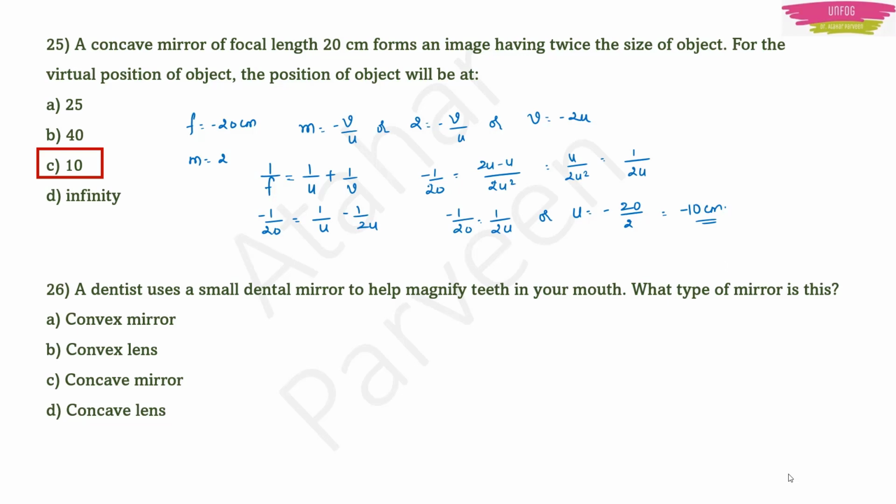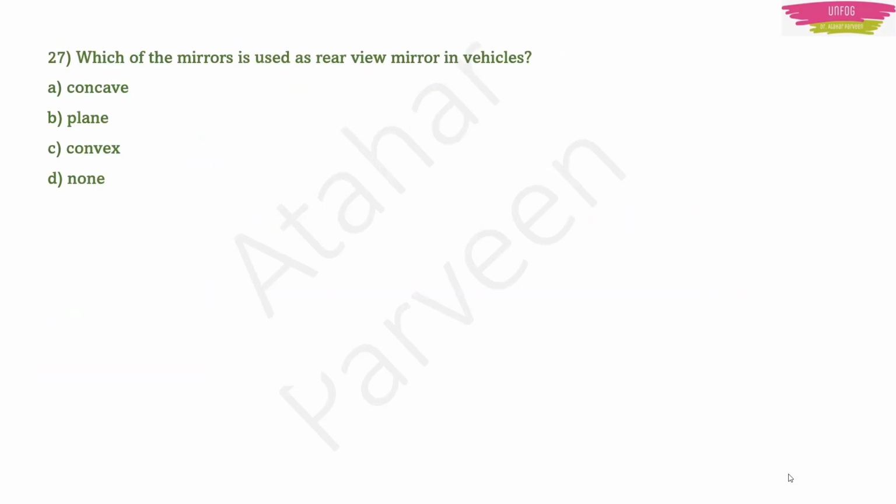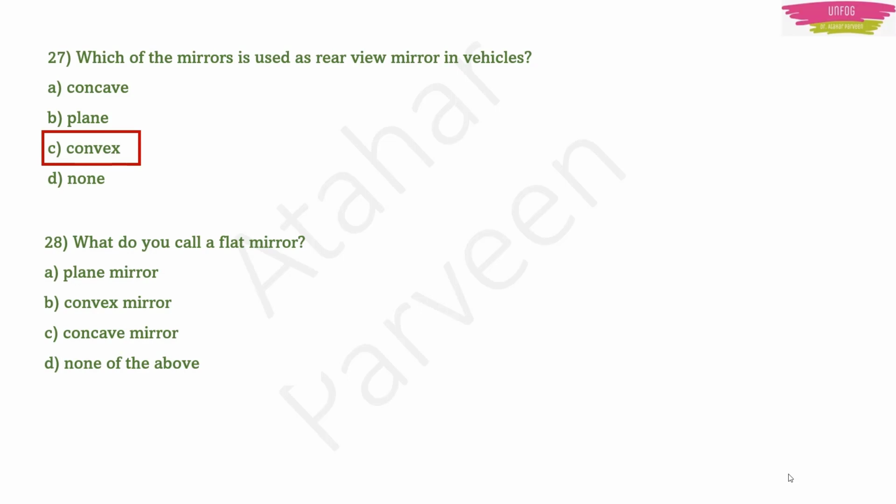Next question. A dentist uses a small dental mirror to help magnify teeth in your mouth. What type of mirror is this? Of course, it should be a concave mirror. Next question. Which of the mirrors is used as rear view mirror in vehicles? Yes, it is convex mirror. Next question. What do you call a flat mirror? We call a flat mirror as a plane mirror.